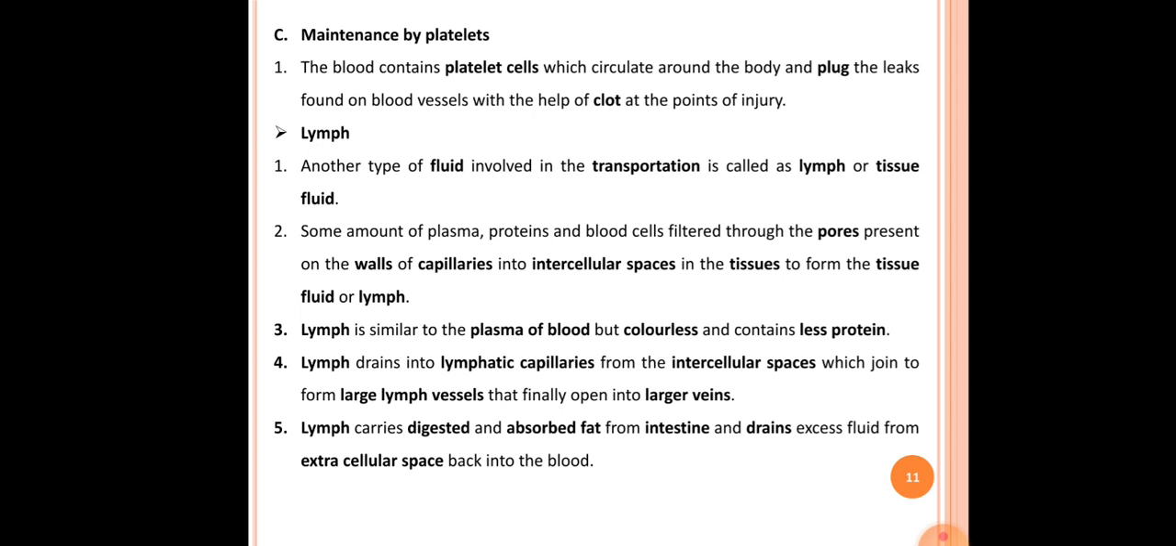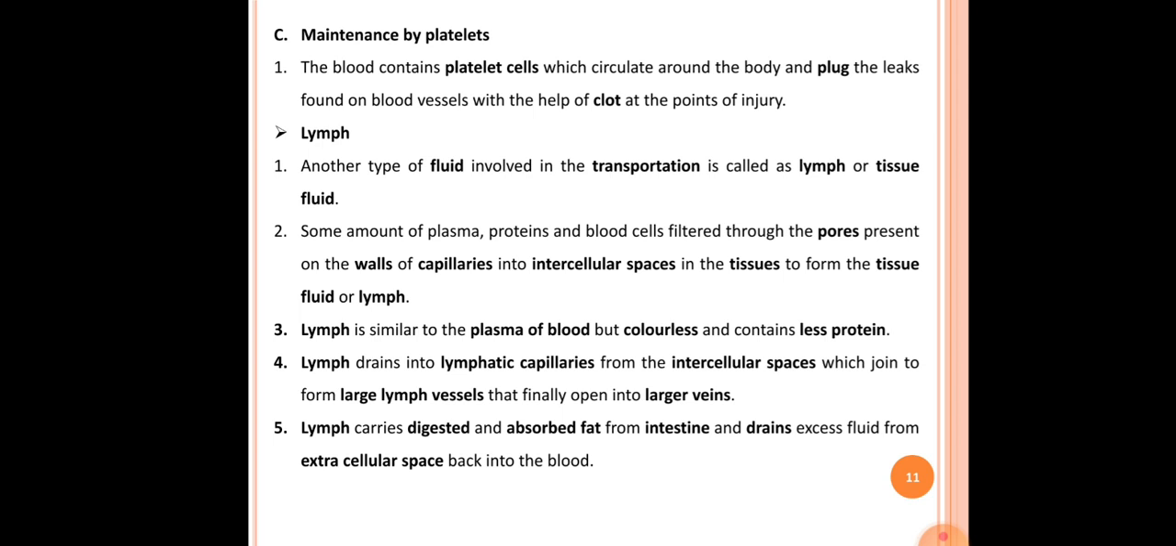The third point here is that lymph is similar to the plasma of the blood but colorless and contains fewer proteins. Blood plasma is the fluid part of the blood. So lymph is similar to plasma, but lymph is colorless and contains fewer proteins.